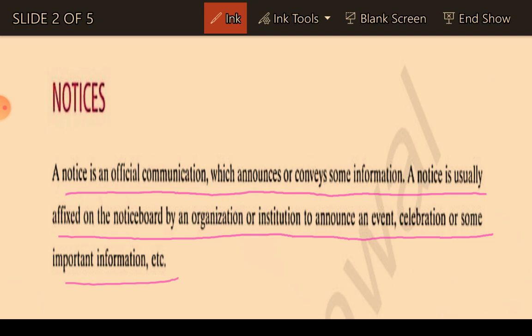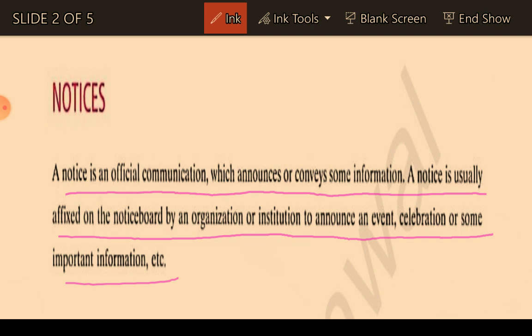There is one more thing, that is a circular. It has somewhat the same definition, but it is not fixed on a notice board. So what is the difference between a circular and a notice? Both are used to communicate or announce some kind of information, but a notice is fixed in one particular place, whereas a circular is passed from one person to another.